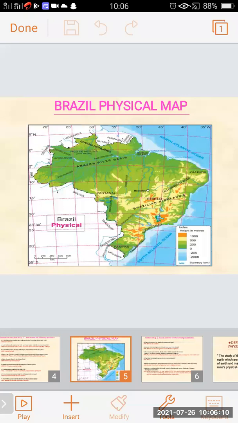As per the color, we can find the height of that particular physical division. Here we can see the Amazon River Basin, Brazilian Highlands, Guyana Highlands, Brasilia, and rivers.